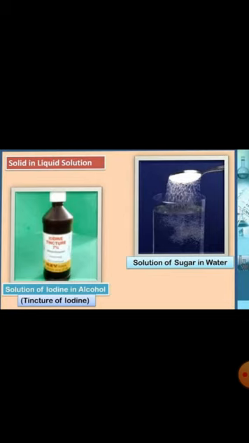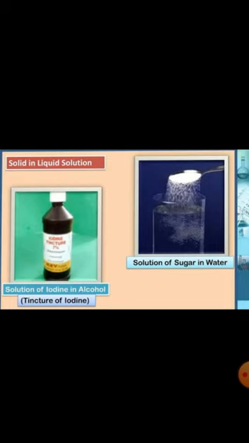Now the other example is sugar in water. It's nothing but a sugar solution. So can you name the solute and the solvent here? Yes, sugar is a solute and water is the solvent.